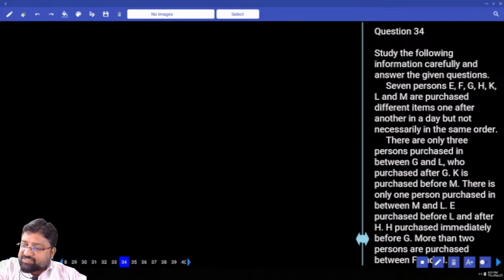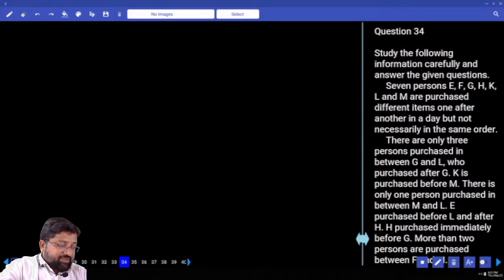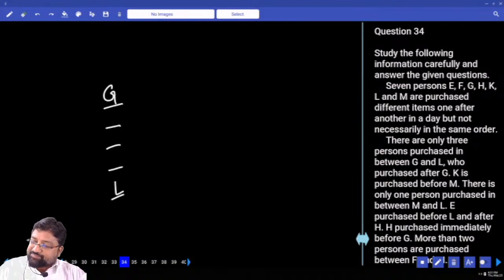There are only 3 persons purchasing between G and L. L purchases after G. How many persons between G and L? 3.